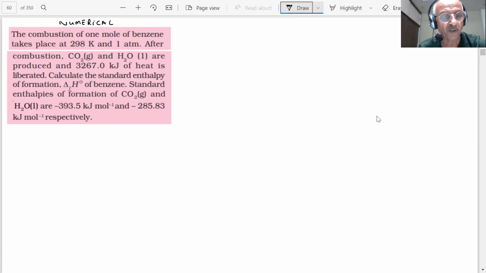How will we solve such questions, students? First, we should know what information is given. He is saying combustion of 1 mole of benzene takes place. First information. What is a combustion reaction? What is the formula of benzene? Tell me, what is the formula of benzene, students? C6H6, liquid.